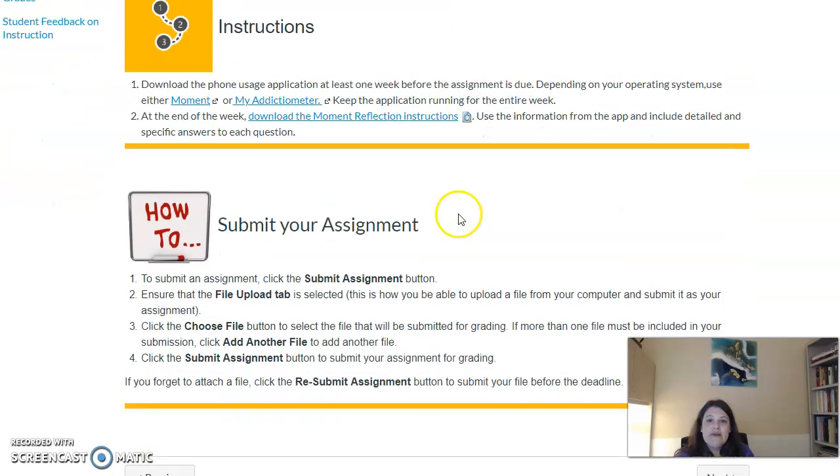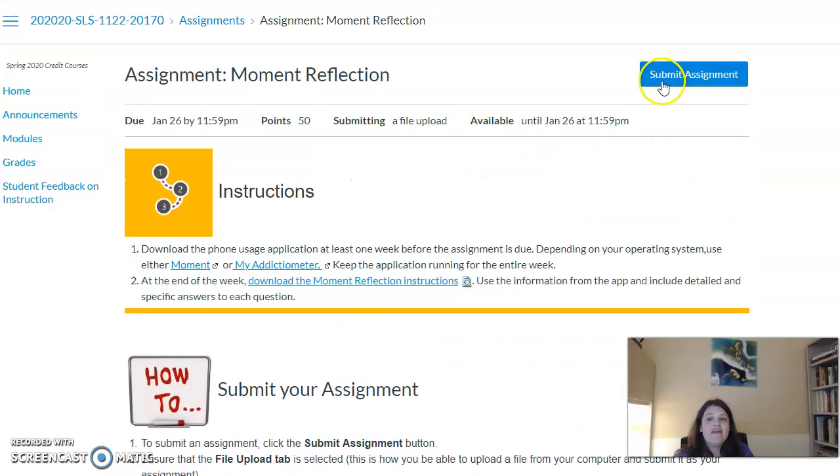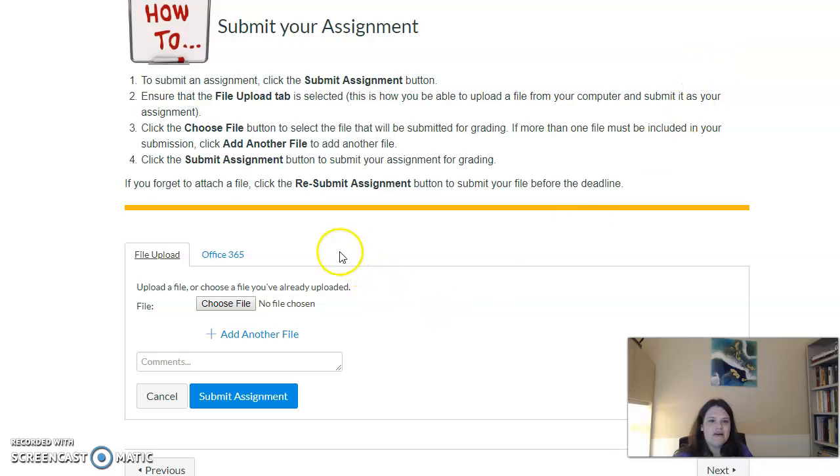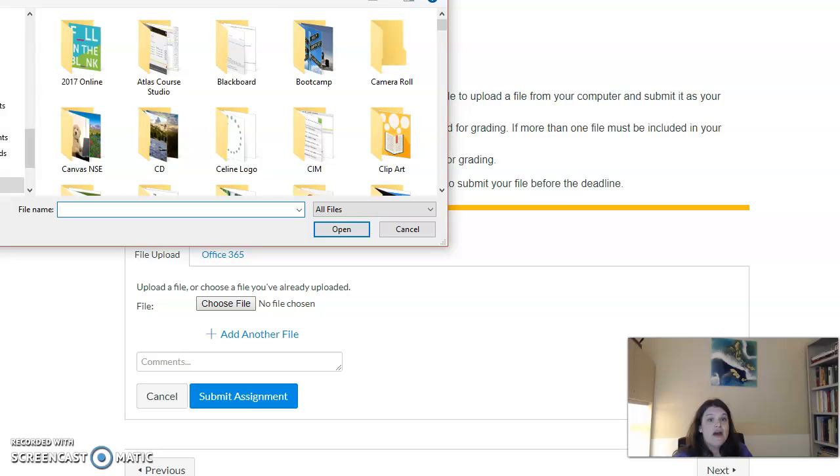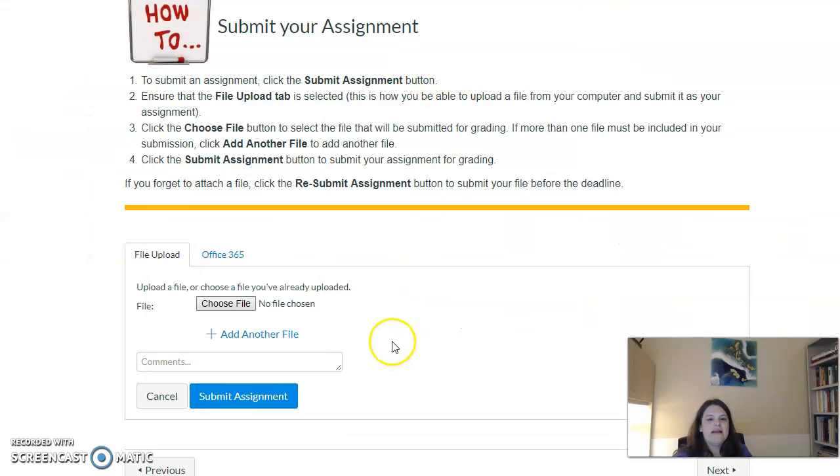So once you are done with it and you have saved that file to submit the assignment, you click on Submit Assignment, and then you're going to choose the file. An important note here is that you cannot use Pages files, you cannot use rich text. It really has to be a Word document or a PDF. Otherwise I won't be able to open that. I will not be able to grade that. So you need to make sure that you're doing that.